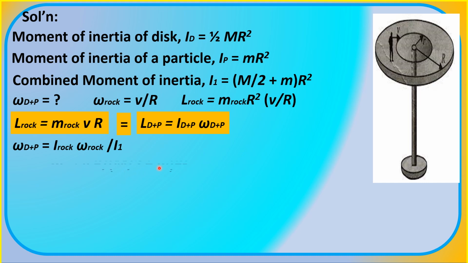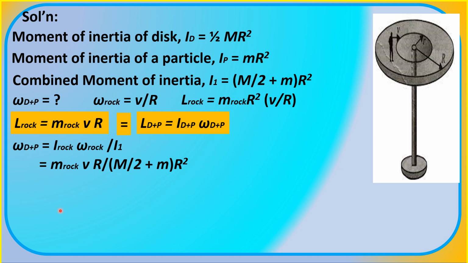So substituting the moment of inertia of the rock, m of the rock times tangential speed v multiplied by big R, to be divided by I sub 1, where I sub 1 is expressed as quantity big M divided by 2 plus small m quantity R squared.